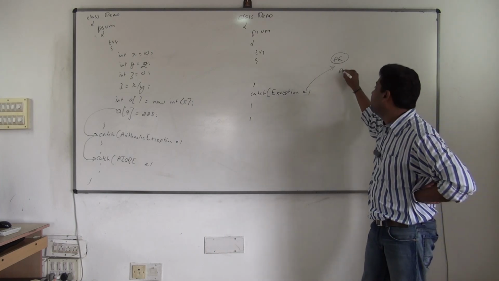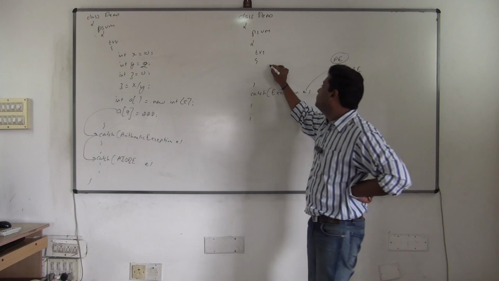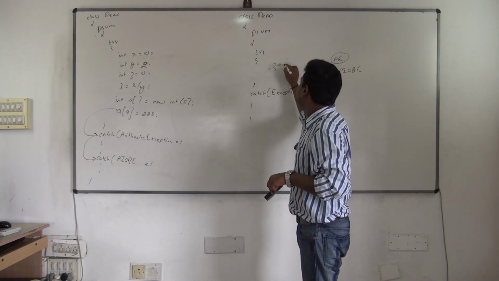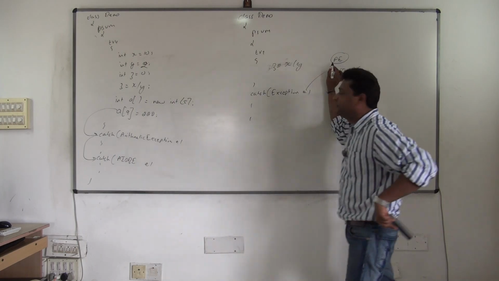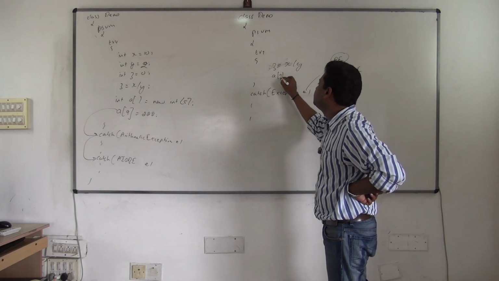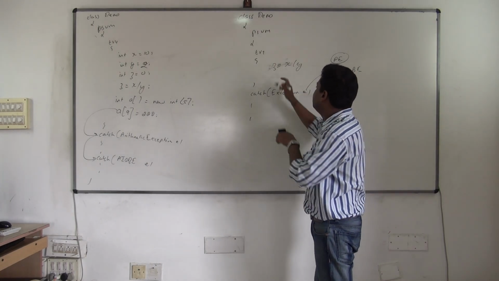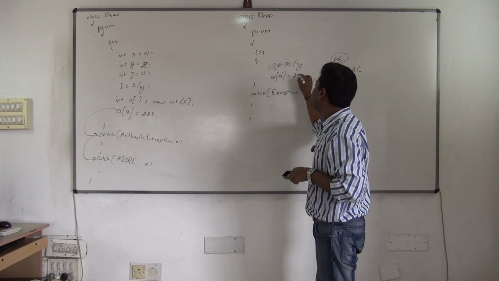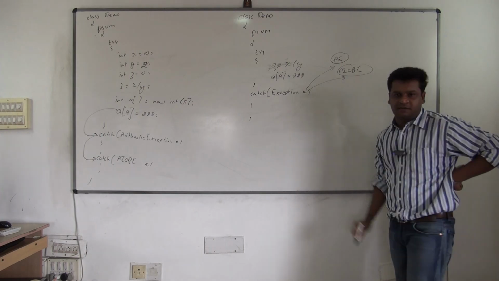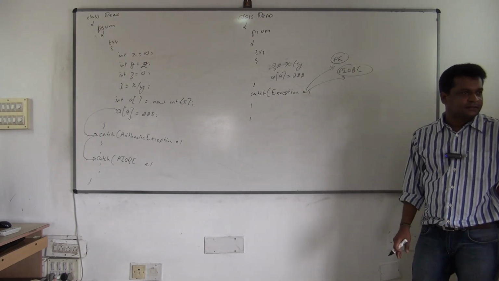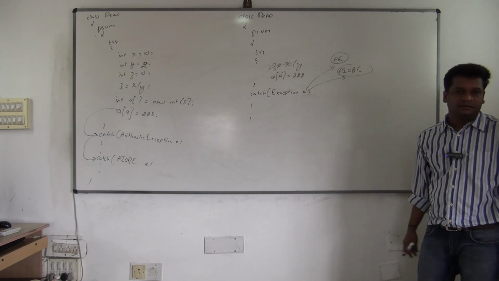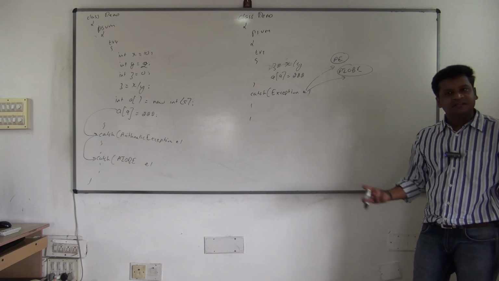And by chance, array index out of bound exception occurs. Means, if z is equal to x by y occurs, which object is created? Arithmetic exception. But if a of 9 is equal to some value occurs, now which object is created? Array index out of bounds exception. But E can refer to any object. There is no problem with this. Understood? So is it better to write 2 or 1? Result is same.